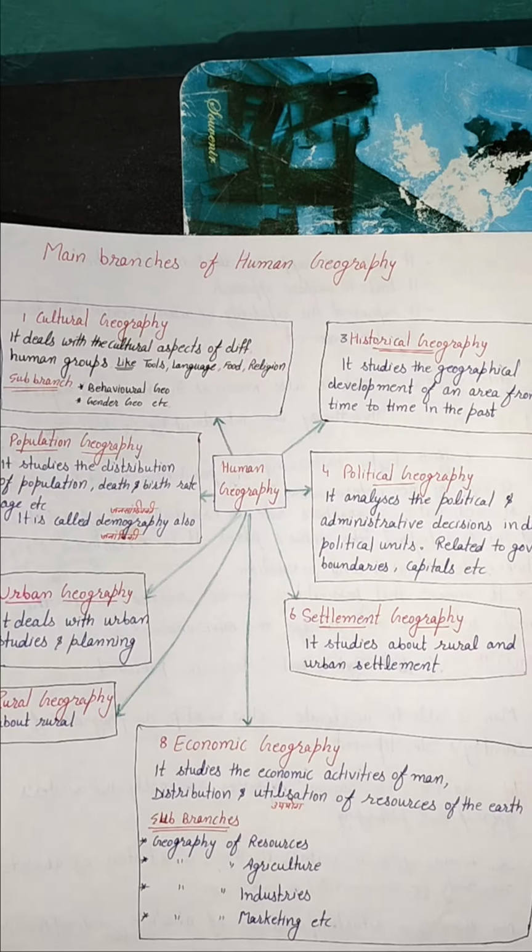So all these are included in economic geography. Sub branches of economic geography: first is geography of resources, geography of agriculture, geography of industries, geography of marketing, geography of trade. All these are the sub branches of economic geography.